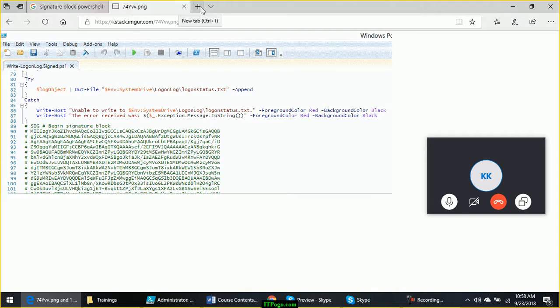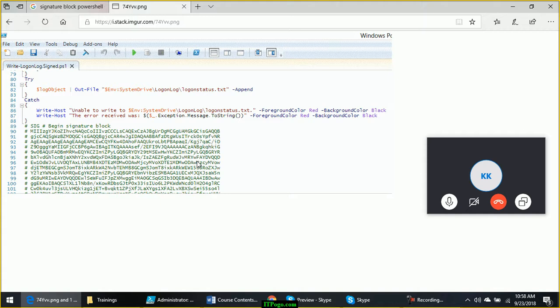So I cannot show you the actual example because I don't own any code signing certificate. You have to buy it as a company. Those certificates are issued to an organization, and once you get that certificate, you can digitally sign your scripts using it.